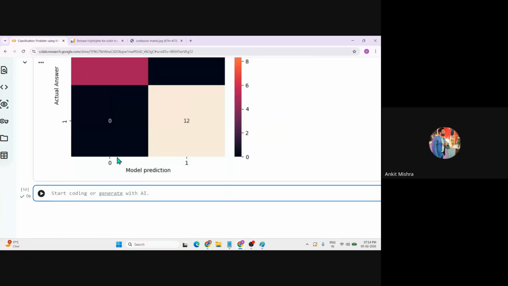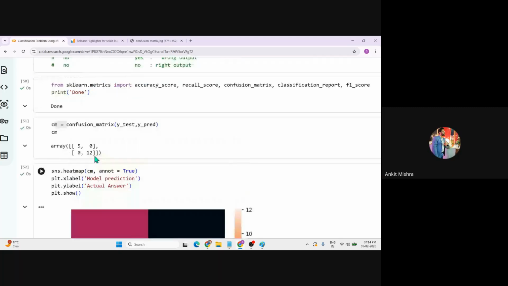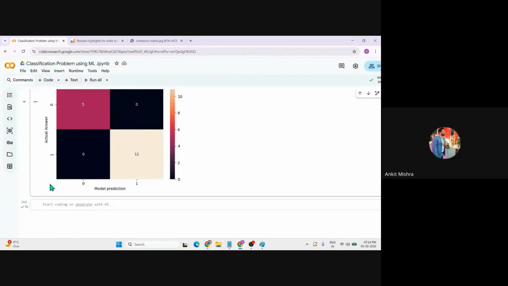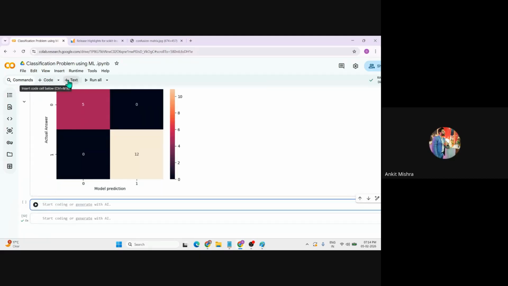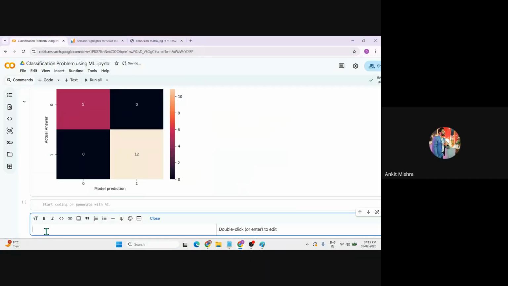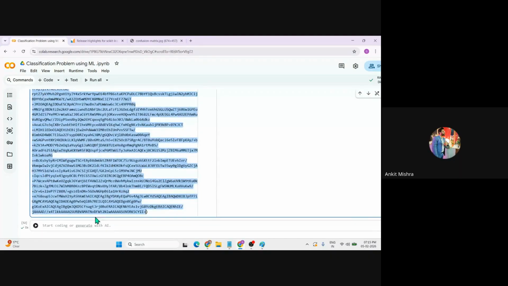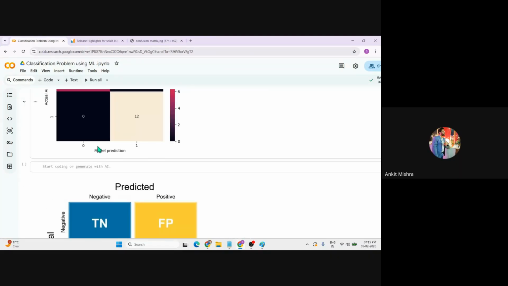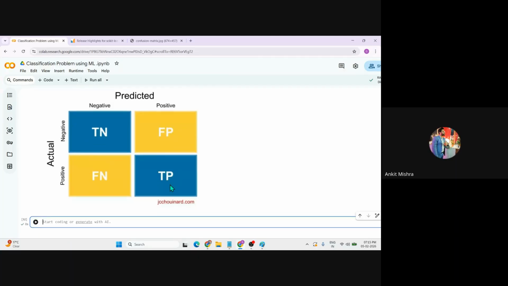So what you will do, candidates, you can simply turn this array into a flattened array. Why are we flattening this array? First of all, let me paste this screenshot. If you want to paste the screenshot, you can click on this text option and copy the image. Just go to this markdown, press Ctrl V and then Shift Enter. Now you'll get the overall nomenclature of the confusion matrix. What is TN, what is TP, FN, and FP?